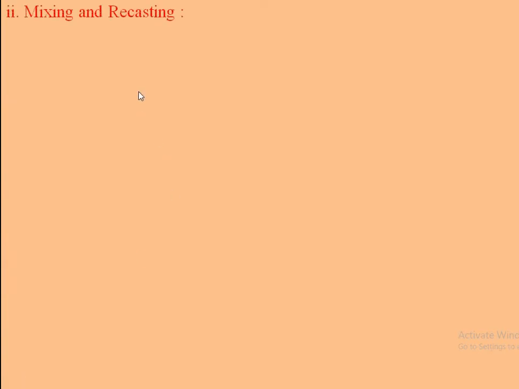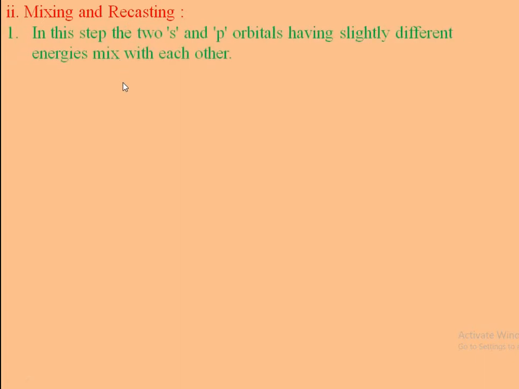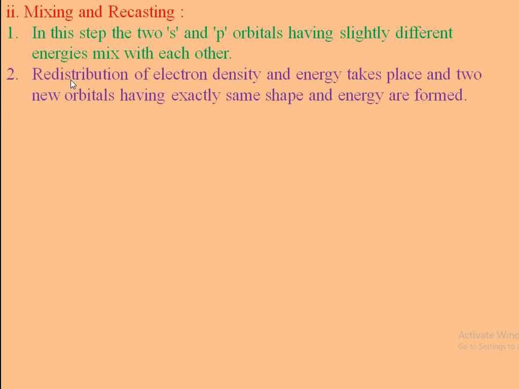Second is the mixing and recasting of the atomic orbitals of the same atom. In this step, the s and p orbitals having slightly different energy mix with each other. Due to the redistribution of electron density and energy, new orbitals having exactly the same shape and energy are formed.